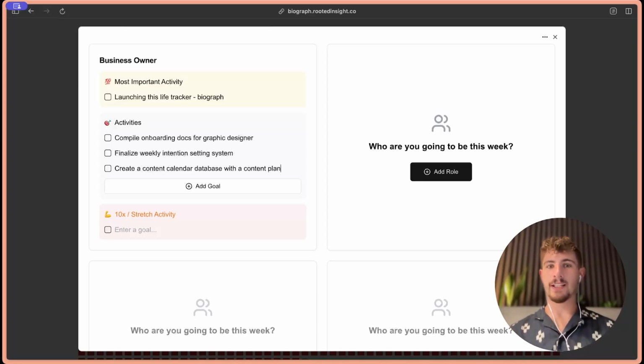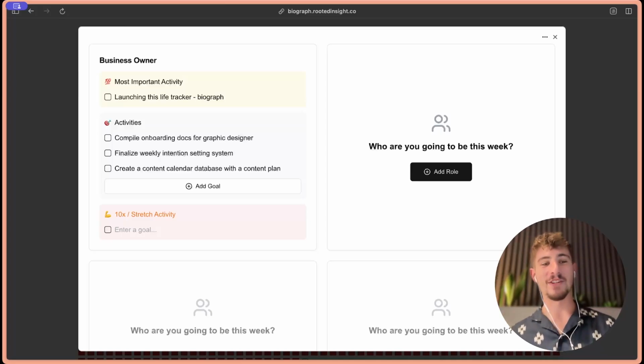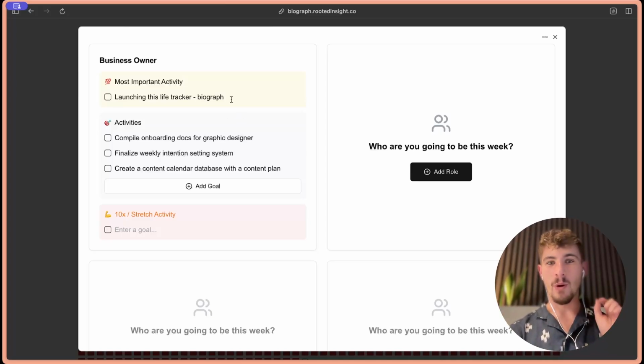Now these are activities that honor my role of being a business owner. However, it's not a to-do list, it's more of a can-do list. The only to-do in these sections is this most important activity. That's the only thing that I really need to do and want to do in order to honor this role.